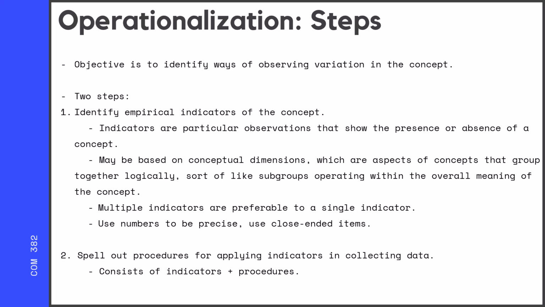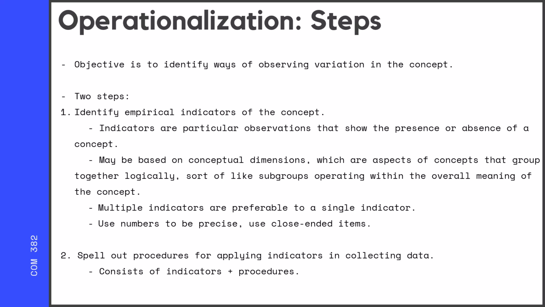They might be based on conceptual dimensions, which are aspects of concepts that group together logically, sort of like subgroups operating within the overall meaning of a concept. So for example, in the concept credibility, there are dimensions of expertise and trustworthiness. They're related and they can be measured separately.